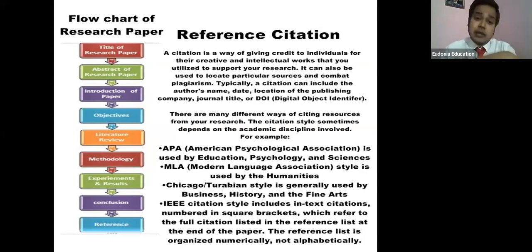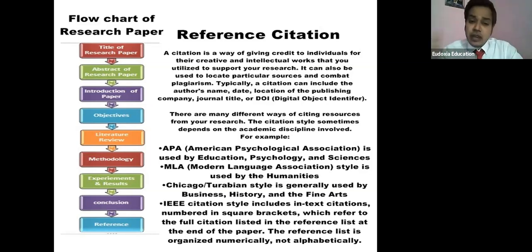If you go with a review research paper, that is one thing, and if it is an original research paper, then you have to go for data collection, maybe primary. But I am showing here, on the left-hand side you can see the title of the research paper, abstract, then introduction, objective should be given, literature review, methodology, experiment and result, conclusion, and the reference. The reference citation is very, very important. I am showing the reference citation part here because regarding research papers we have already discussed.